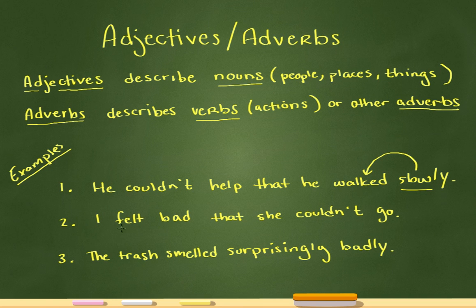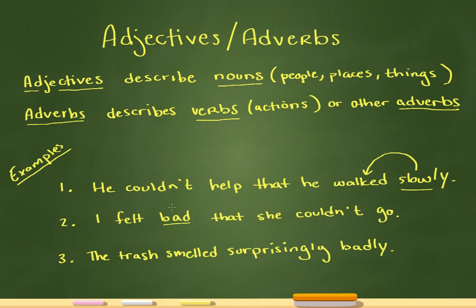The second one, I felt bad that she couldn't go. Here is an adjective, bad. You can use it to describe any type of thing. So that person is bad, that place is bad, that thing is bad. So bad is an adjective. Now, what is it describing here? Well, this is one that people say all the time. I felt bad that she couldn't go.